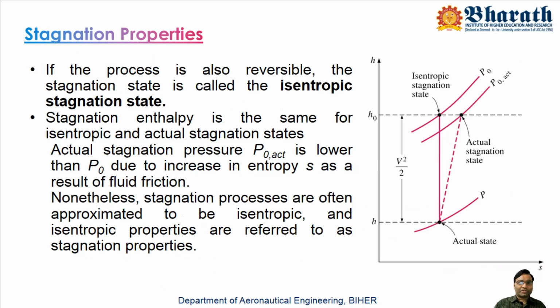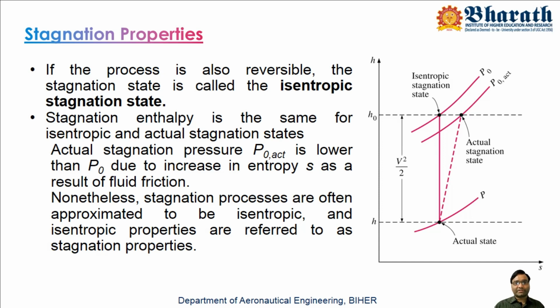Suppose the entire process happens in an isentropic way, that means without any involvement of diffusion or friction, that is, a reversible process. Then this stagnation state you can also call the isentropic stagnation state. If you calculate P naught for the two conditions, theoretical isentropic stagnation state and actual stagnation state, the actual P naught is lesser than the theoretical isentropic one.